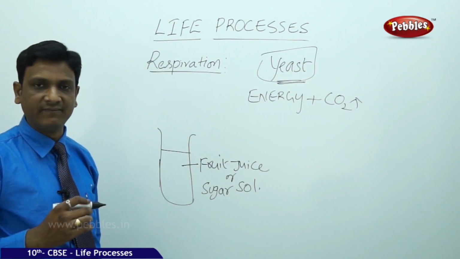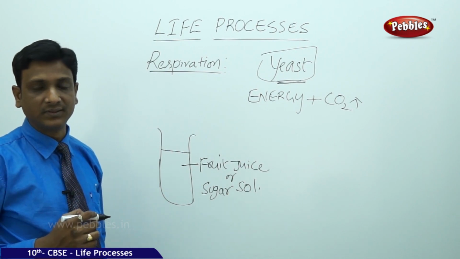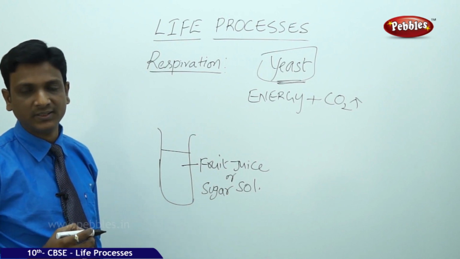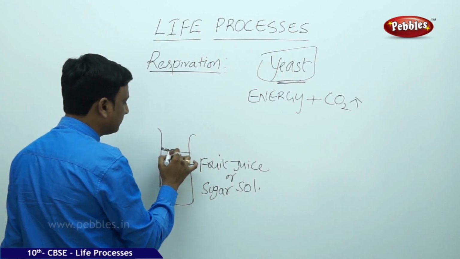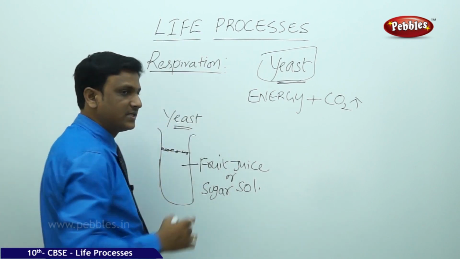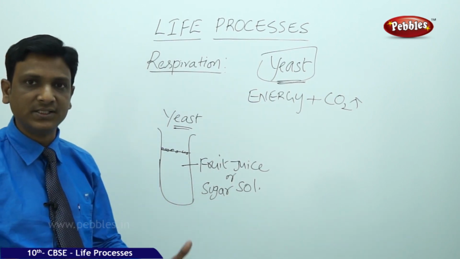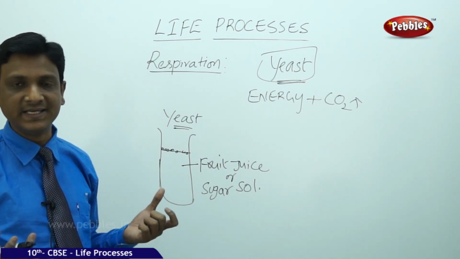It should be lukewarm, because the activity of these organisms and their respiration is optimum at this temperature. So in this, add some yeast. Where do you get that yeast? We can get it from a bakery. Bakers use yeast to raise the dough to make cakes and bread.